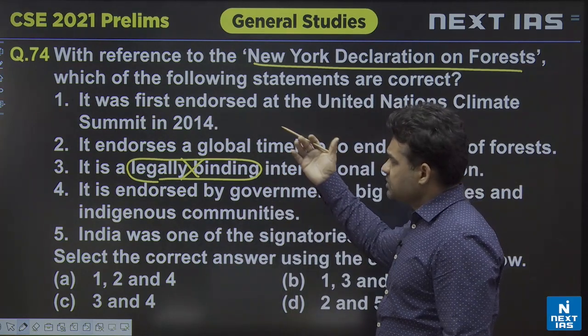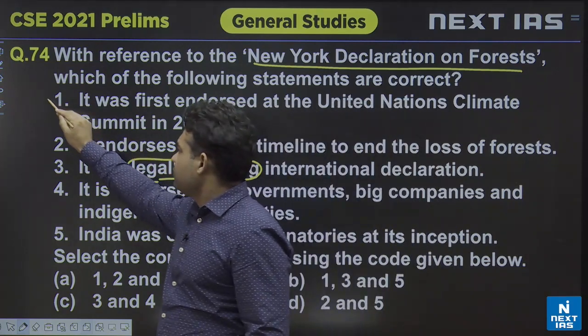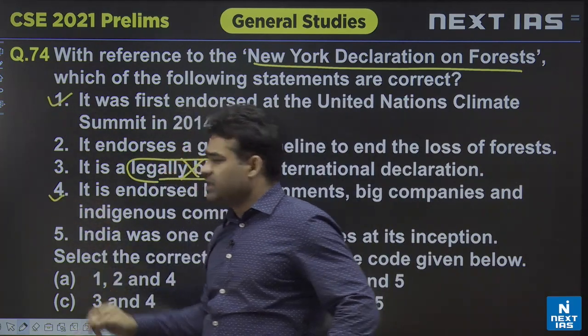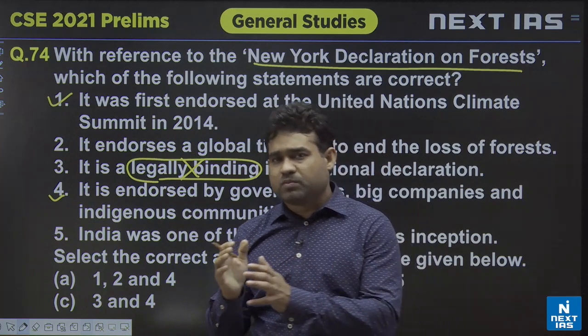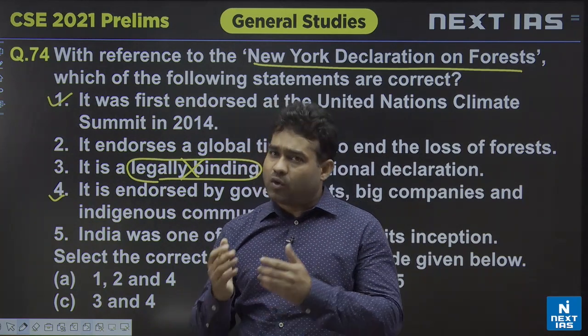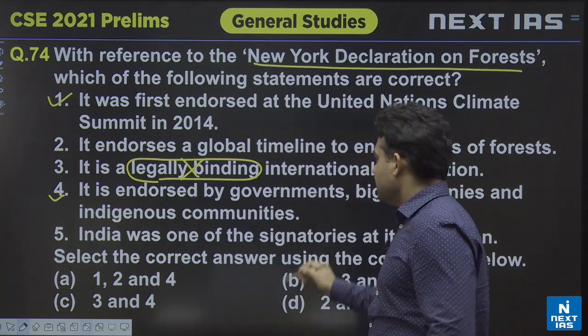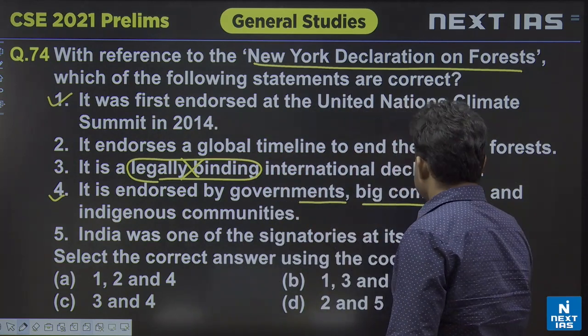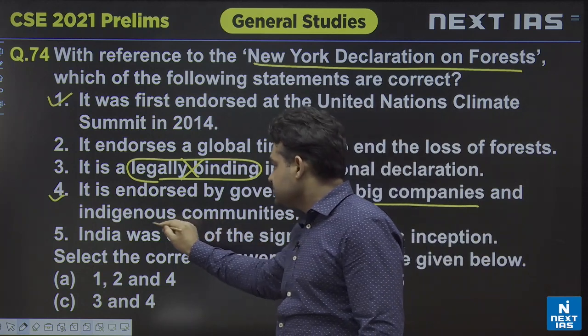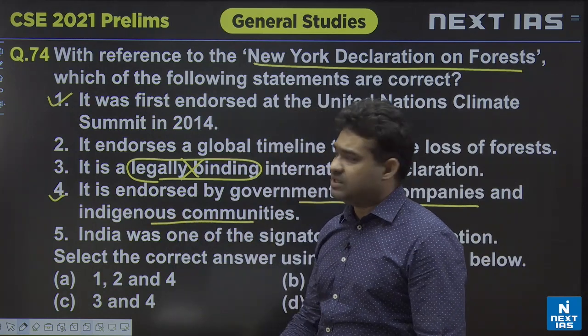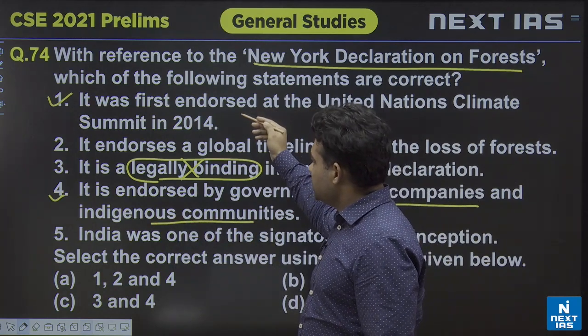2014. It is right. So this is also one correct. And along with this, if we see that this was signed not only by the government but also by the non-governmental organizations, also by the multinational corporations, so national, subnational governments. It means here it is endorsed by the governments, big companies, that is multinational corporations, indigenous communities, organizations, etc. Yes. So one is also correct.